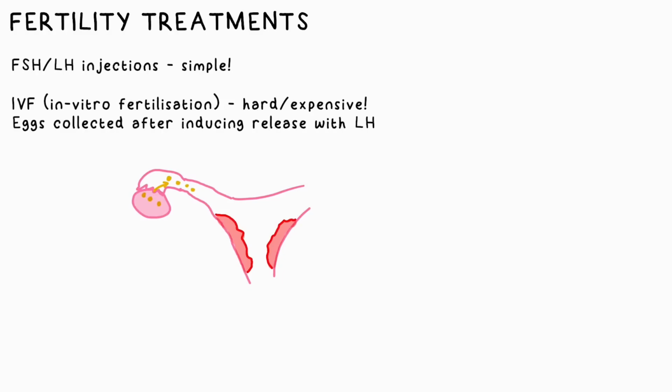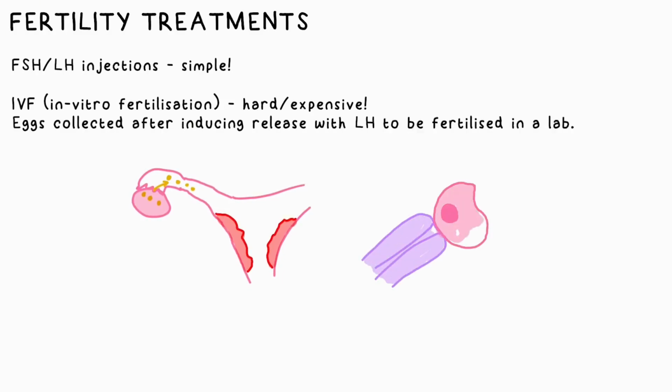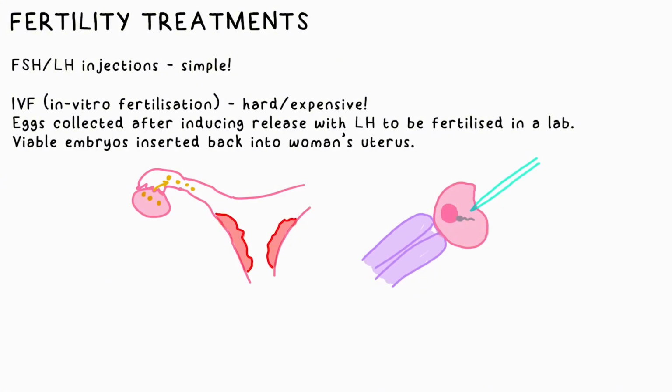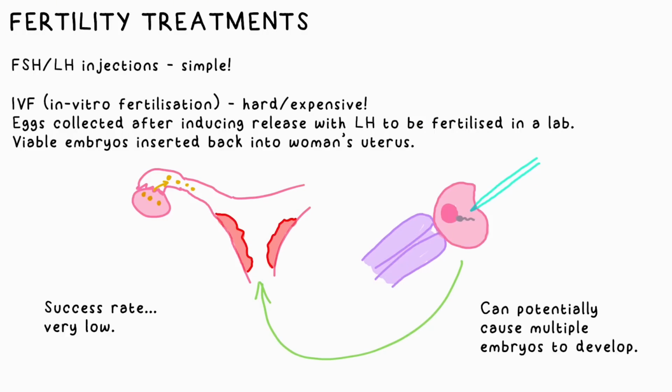Eggs are harvested from the woman after inducing their release and are then fertilized in the lab with the prospective father's sperm. Any embryos that develop are inserted back into the uterus, where they will hopefully embed in the lining and grow normally. The success rate, however, is very low, but there is also the risk that there could be more than one baby born, which might not be desirable.